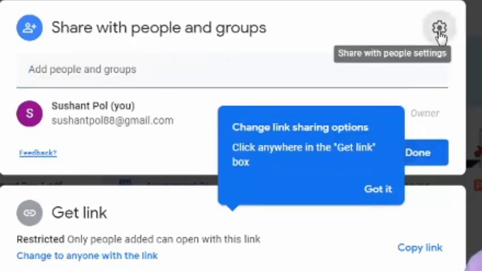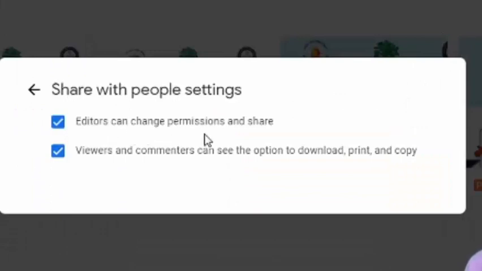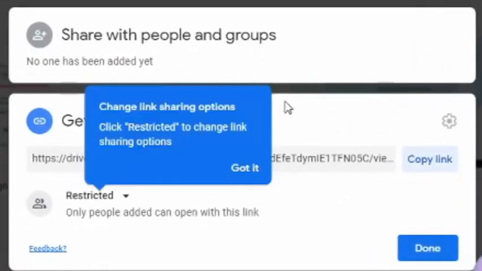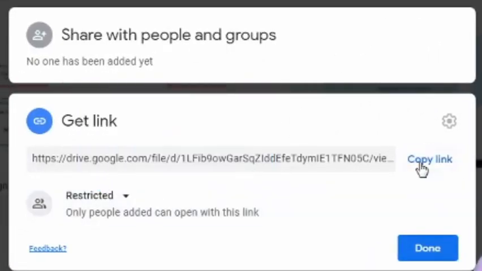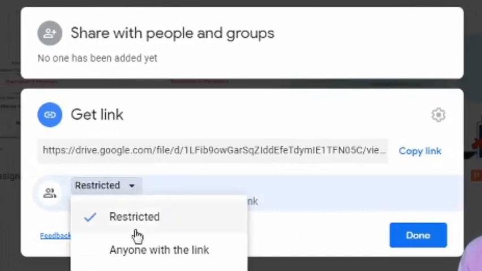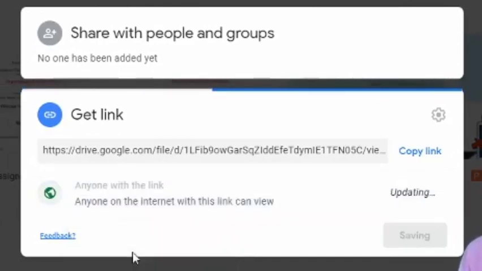You can change settings from here, like who can edit, who can change. Next option is Generate shareable link. This is the link of my file, but it is restricted. Only people added can open this link. But you can change this from Restricted to Anyone with the link.